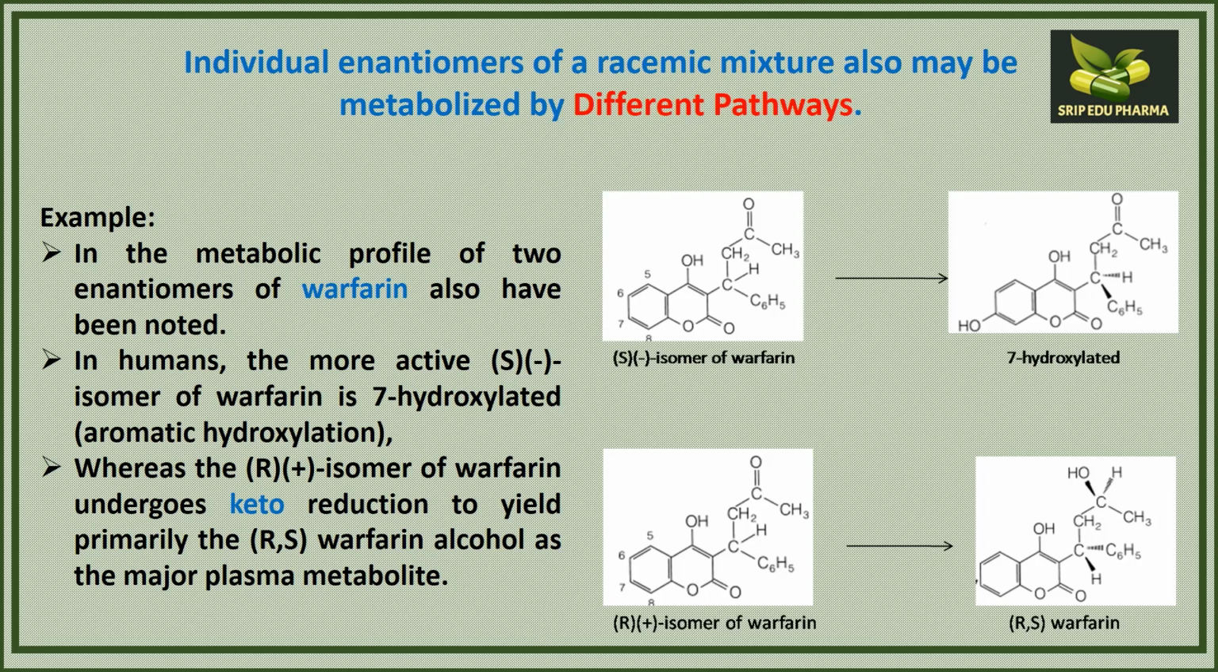We can see the difference between the metabolism of the S isomer and the R isomer of warfarin. The S isomer yields the aromatic hydroxylation product, meaning the 7-hydroxylated compound, while the R isomer undergoes an aliphatic reduction reaction and yields the alcohol. So S isomers give the phenolic compound and R isomers give the alcoholic compound.